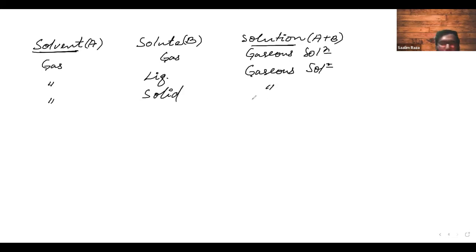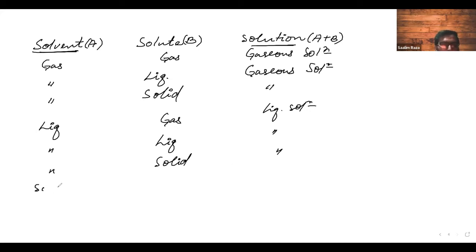Okay, solvent is more, right, Afroza? Fatima answered correctly. Now, if the solvent is liquid and the solute is gas, the solution will be a liquid solution. Again, this is liquid, this is liquid, so this will also be liquid. This is liquid, this is solid, this will also be liquid. And again, it depends only on the solvent. If the solvent is solid and the solute is gas, this will be a solid solution.